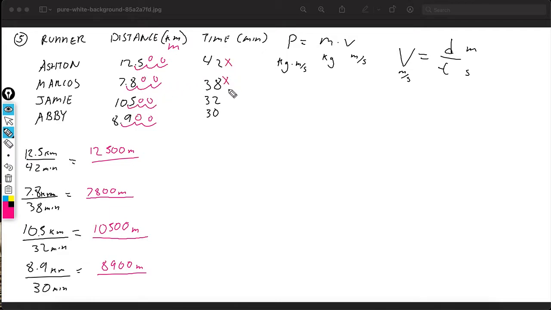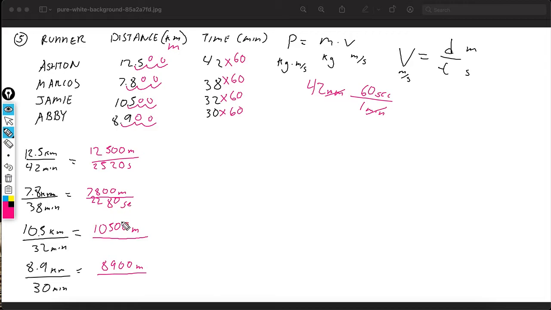Now we want to convert minutes to seconds. The easiest way is to multiply everything by 60. Why? Look, 42 minutes. We've got 1 minute equals 60 seconds. Minutes cancels out, so it's 42 times 60 divided by 1. Anything divided by 1 is still the same number, so the 1 doesn't matter. So what is 42 times 60? It's 2,520 seconds. 38 times 60 is 2,280 seconds.